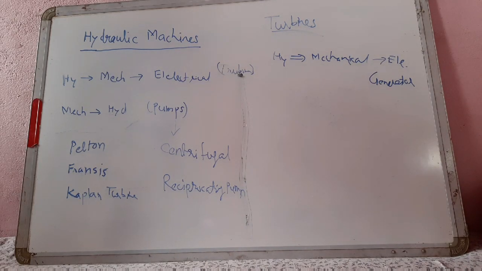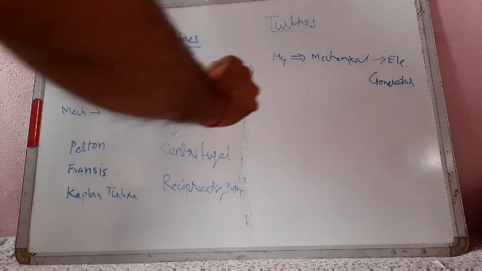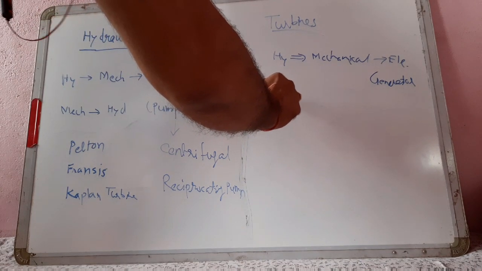The electrical power which is obtained from the hydraulic energy of water is known as hydroelectric power.